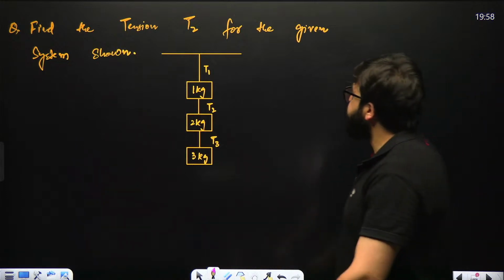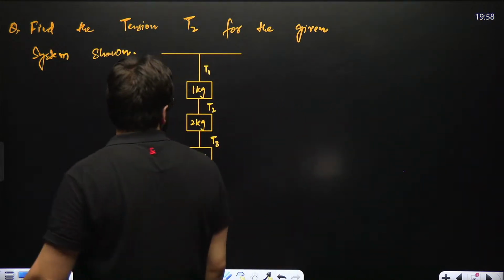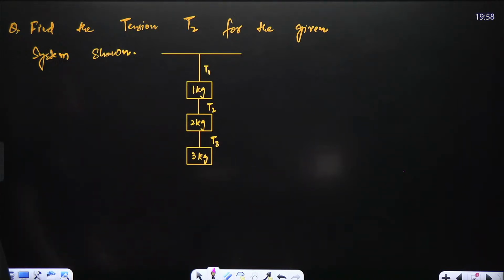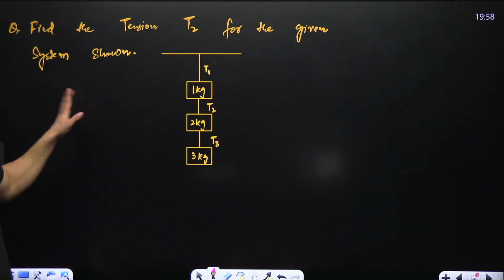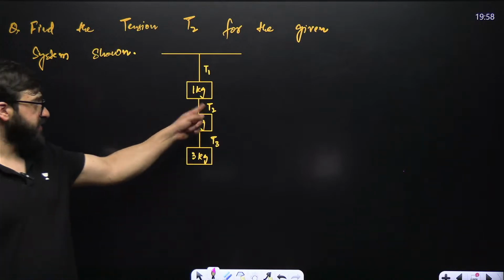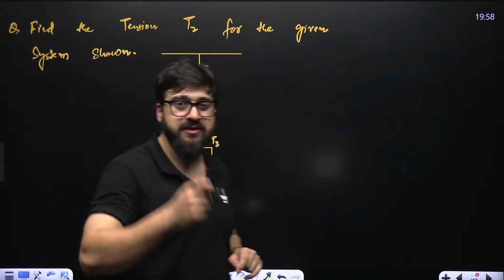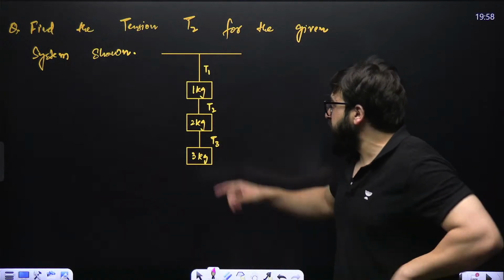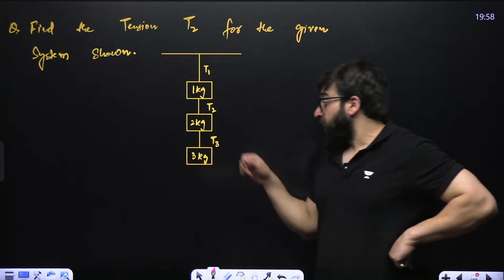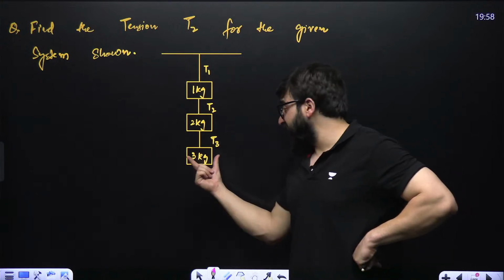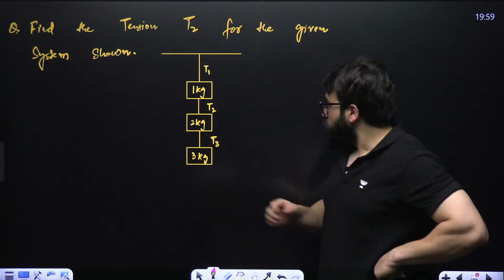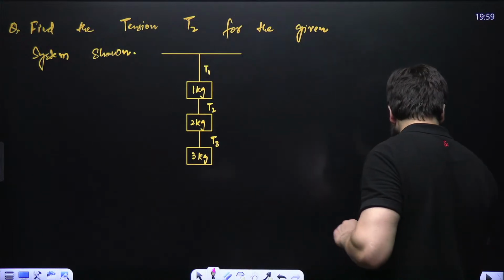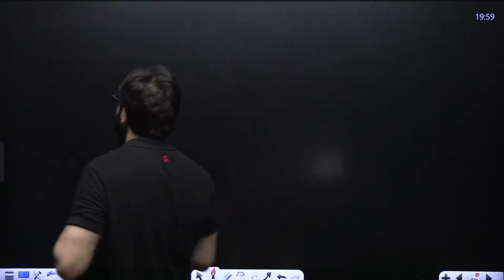Next. Find the tension T2. We have got a system something like this. Find the tension T2 for the given system shown. We have to find this T2 tension. We can find all the tensions, no worries at all. We have got 1 kg block, we have got 2 kg block, and we have got 3 kg block. Guys, let me redraw the figure. It is something like this.